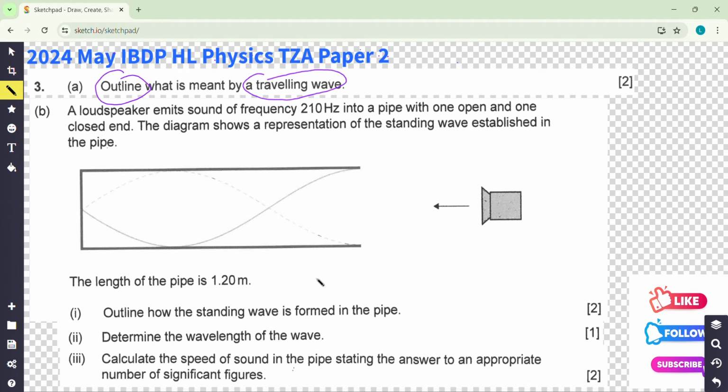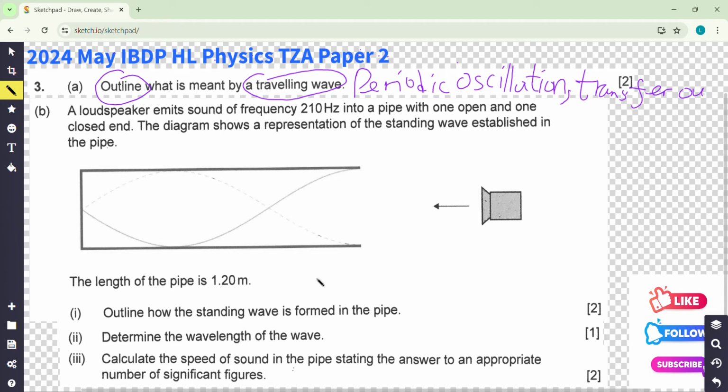First, you have to say a wave is a periodic oscillation. It's very fundamental, right? If it is not a periodic oscillation, then how can it be a wave? But if it is a periodic oscillation, it still has to have some special feature if it is a wave. Remember, a traveling wave is a transfer of energy, right? So energy is transferred, but just energy, remember, not the particle, not the medium. It is transfer of energy.